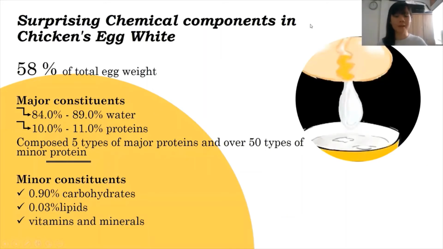Hi, I'm Jessie. I would like to continue with the chicken's egg white. Actually, the egg white alone consists of 58% of total egg weight. The major constituents are water and proteins. The rest are carbohydrates, lipids, vitamins, and minerals.